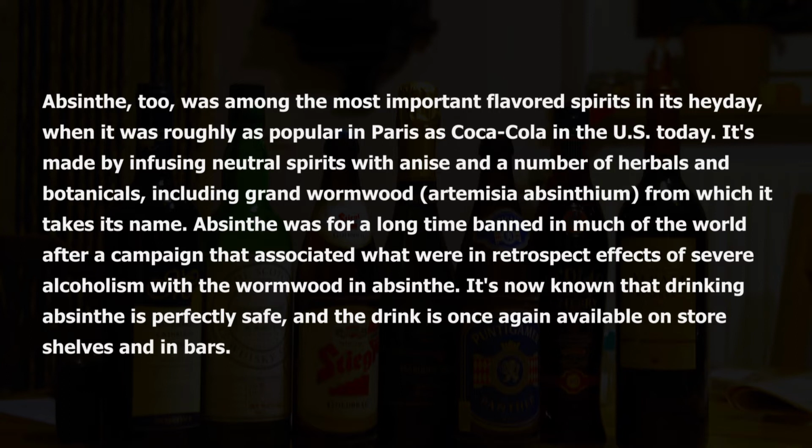Today, it's made by infusing neutral spirits with anise and a number of herbals and botanicals, including grand wormwood, Artemisia absinthium, from which it takes its name. Absinthe was for a long time banned in much of the world after a campaign that associated what were, in retrospect, effects of severe alcoholism with the wormwood in absinthe. It's now known that drinking absinthe is perfectly safe, and the drink is once again available on store shelves and in bars.